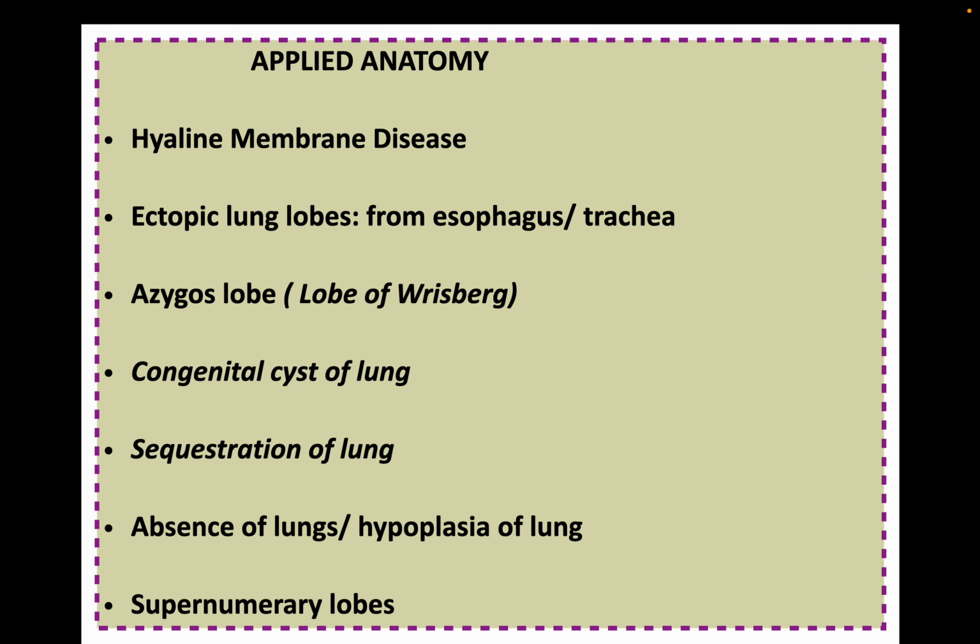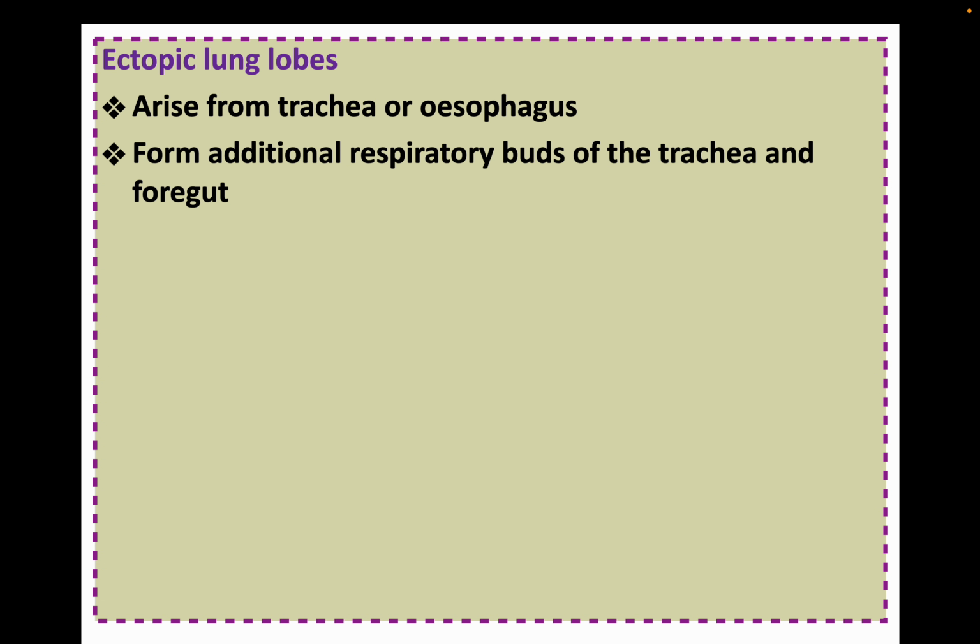Then ectopic lung lobes from the esophagus or trachea. Then azygous lobe, which is given the name lobe of Wrisberg. Then congenital cyst of lung, sequestration of lung, absence of lungs, or hypoplasia of lung. Then more than the standard division of lobes: if there are more than that, we call them supernumerary lobes.